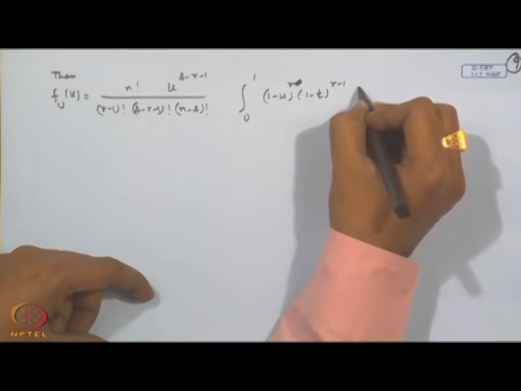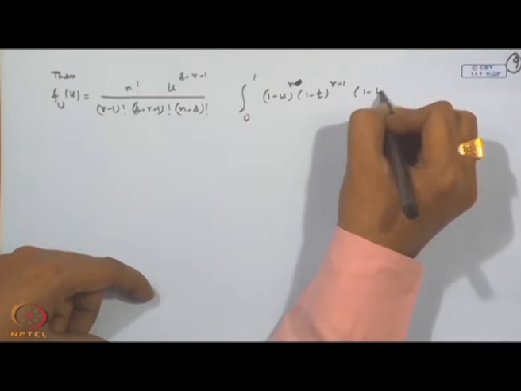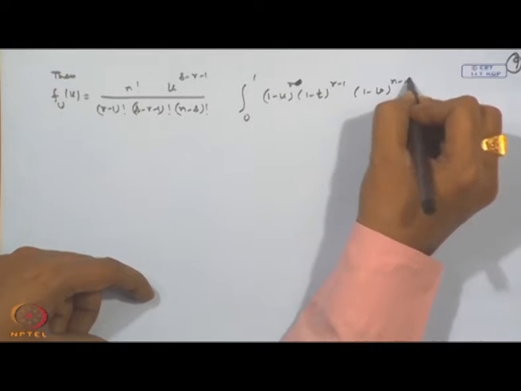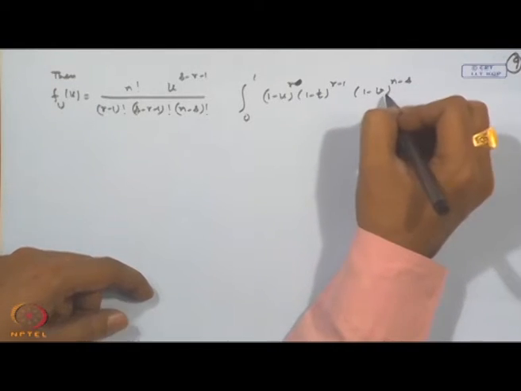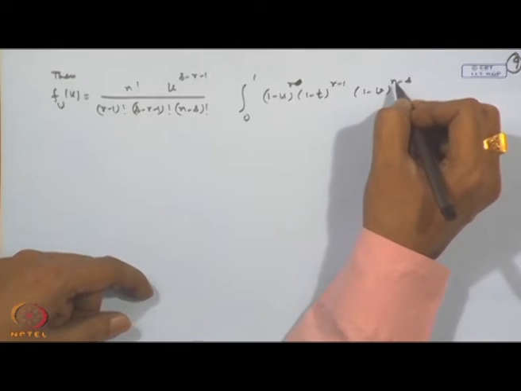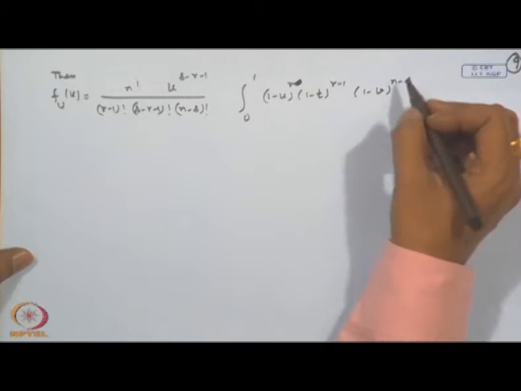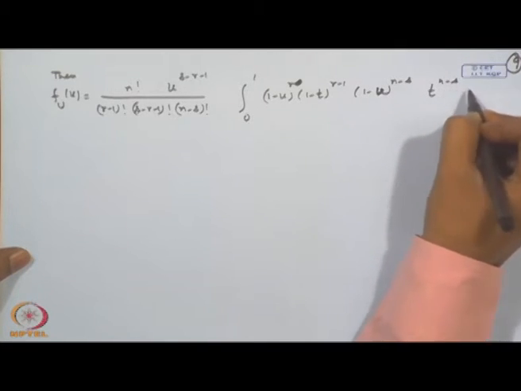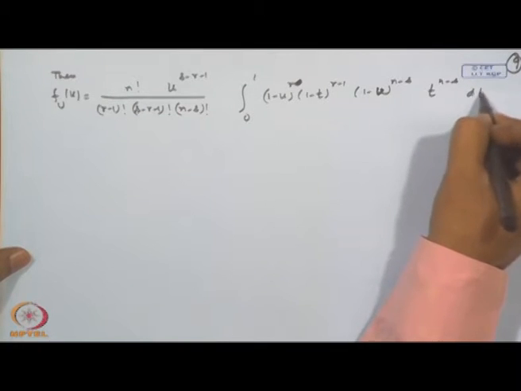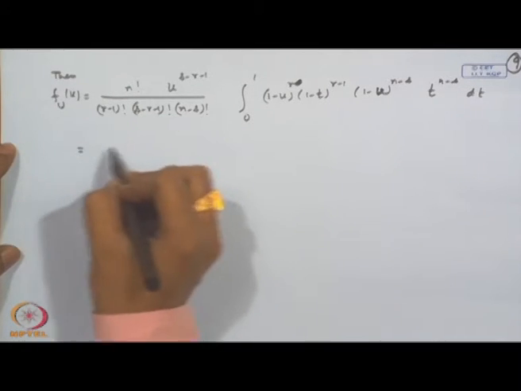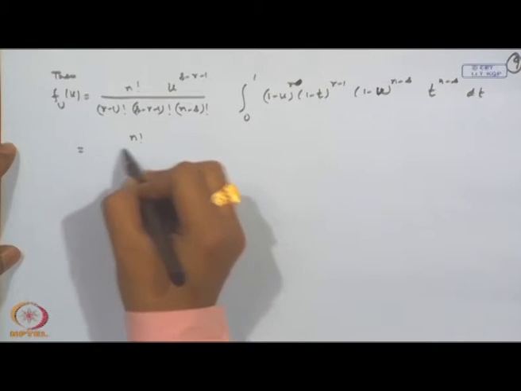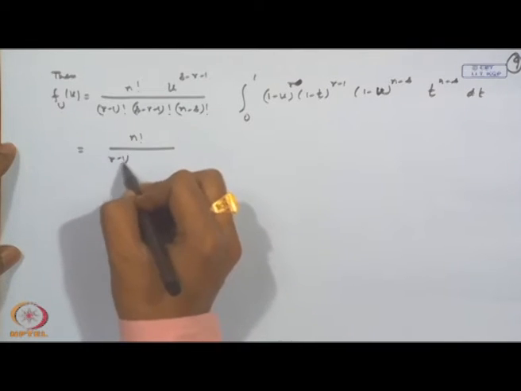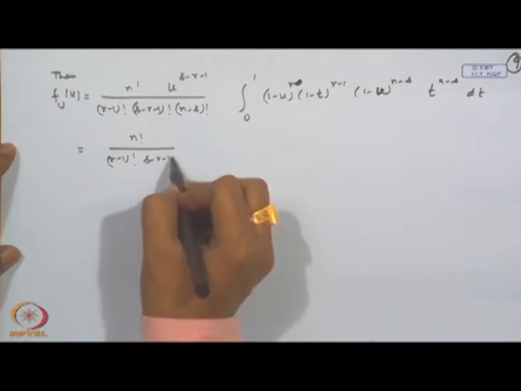Then we have 1 minus v to the power n minus s. Sorry, this is also changing. This will become (1 minus u) to the power n minus s into t to the power n minus s, dt.